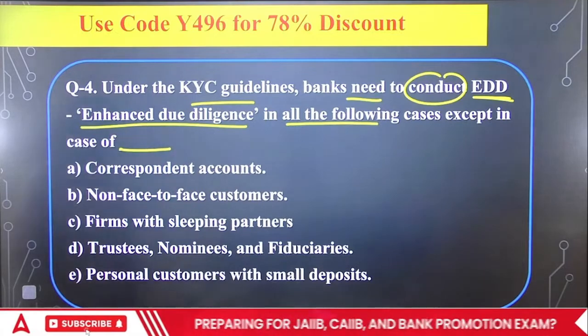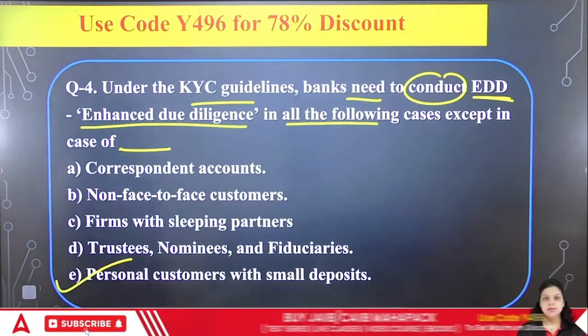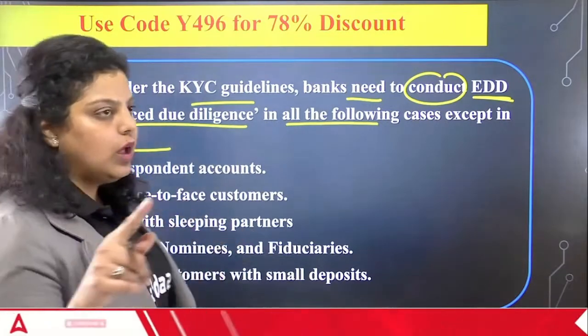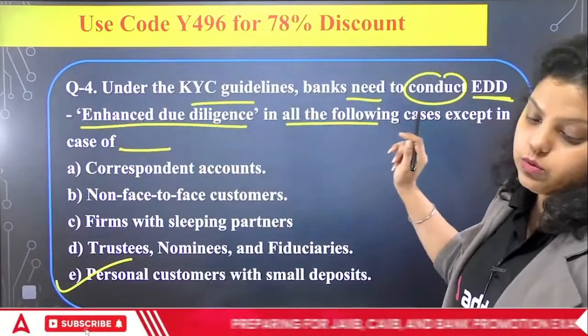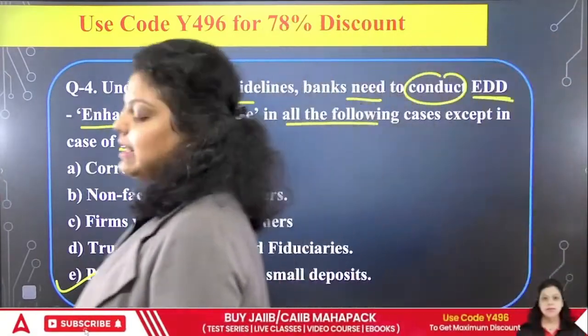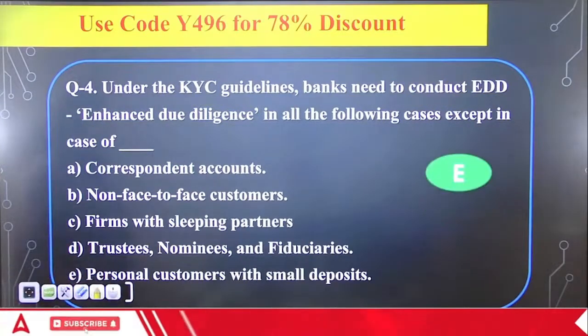Okay, so the right answer will be very good. It will be a personal customer with a small deposit. In case of personal customer with a small deposit account, you do not have to go for the enhanced due diligence. Okay, so right answer will be your E option. E will be the right option.